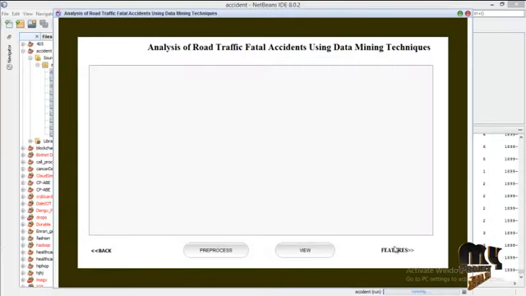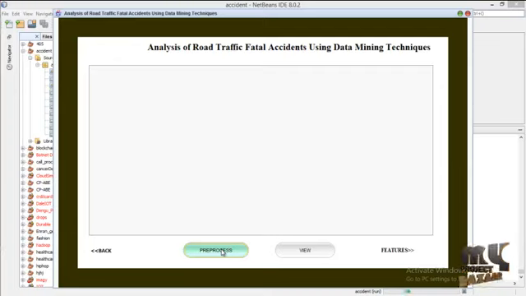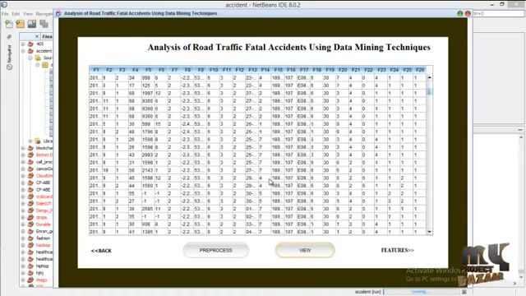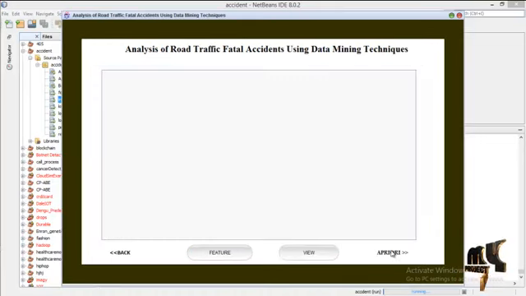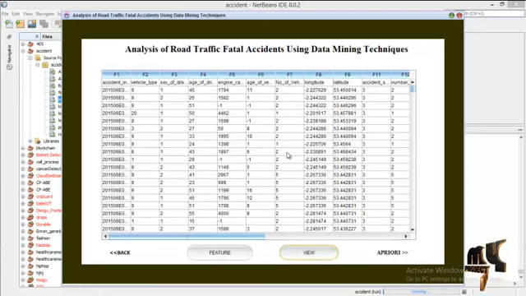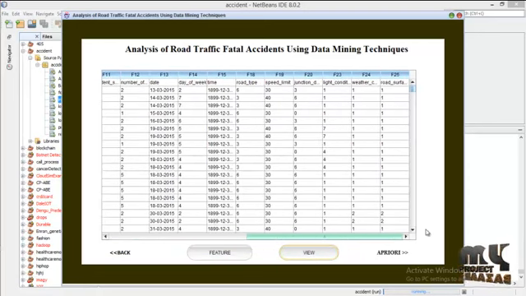Next step is pre-process. In the pre-process step, we remove the null elements, and in some datasets we may have some special symbols, so we have to remove those symbols in this step. And this is feature selection. Here we will select the important features for the processing. Click on view. Here you can see.